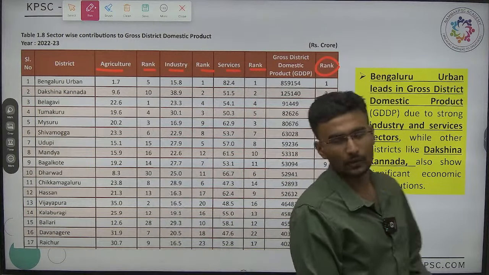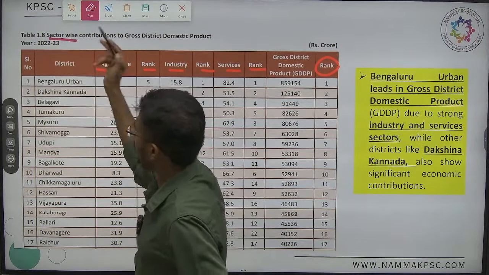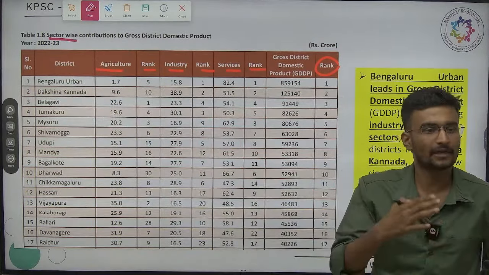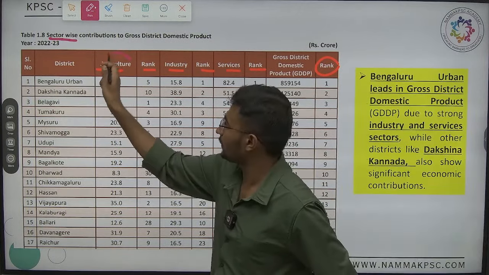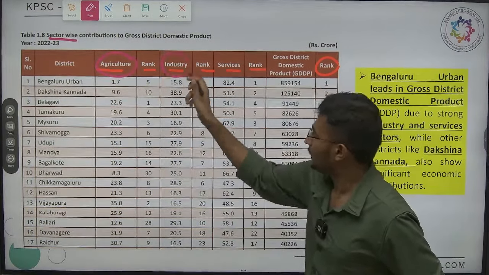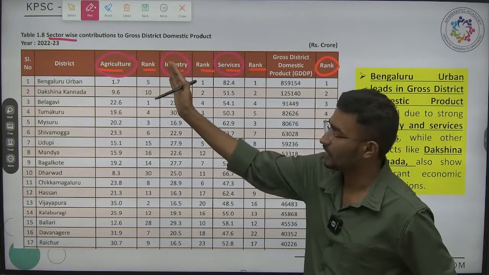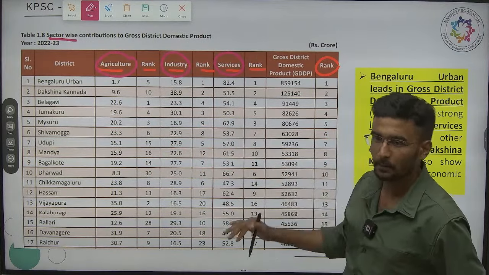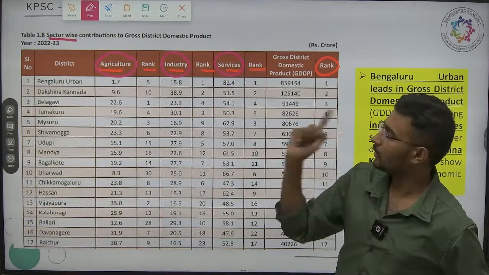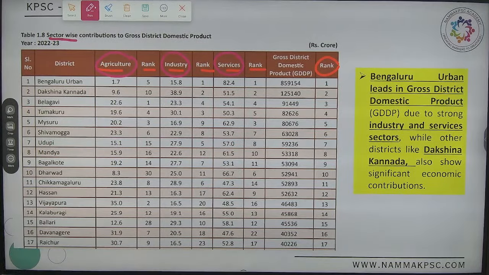Shall we see this? Now with respect to the table, sector wise. What do you mean by sector wise? It is the different sectors, or different activity based. That is divided into 3 things: agriculture, industry, services. Done. And we need to discuss the top 3 and bottom 3. Ignore the first column, agriculture. Under agriculture, which district has been ranked the highest? It is the first and foremost one.